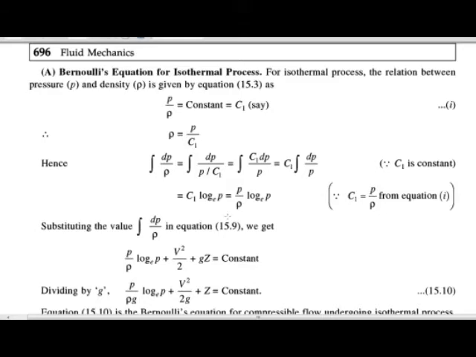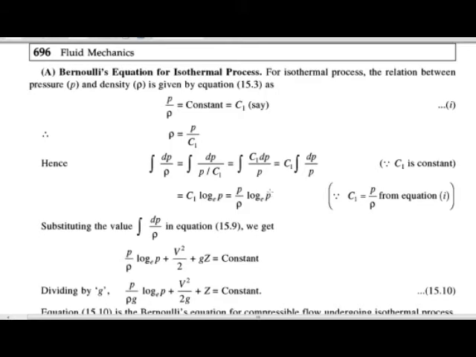So putting this instead of C1, we get P upon rho natural log of P. So the value of the integration of dP upon rho is P upon rho natural log of P.